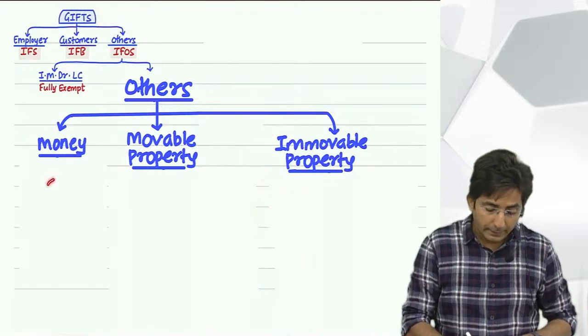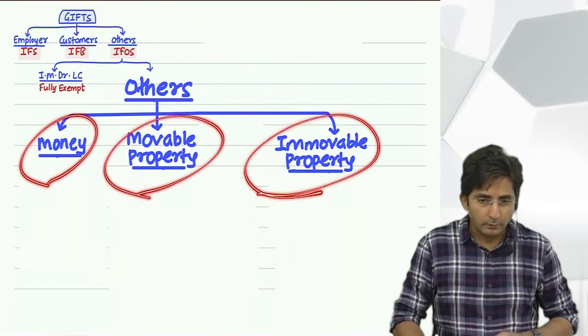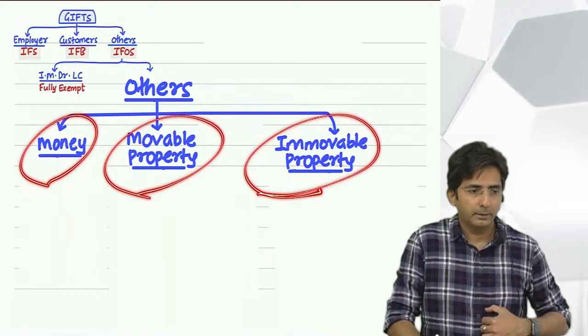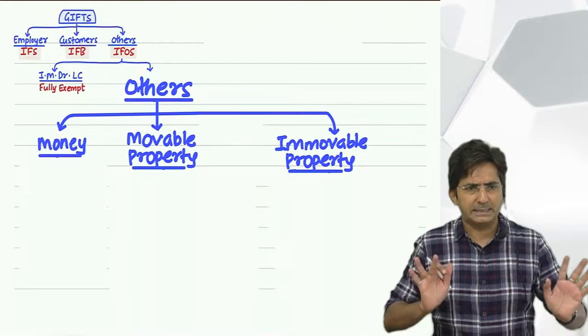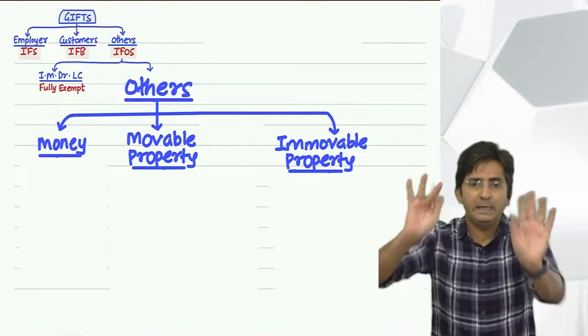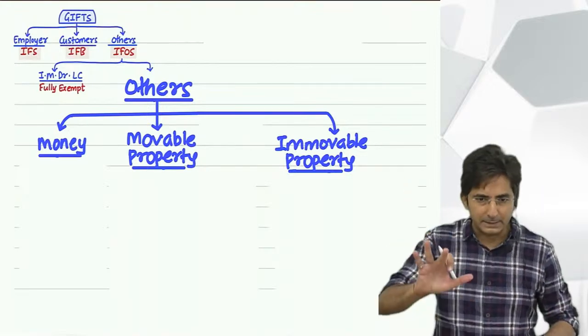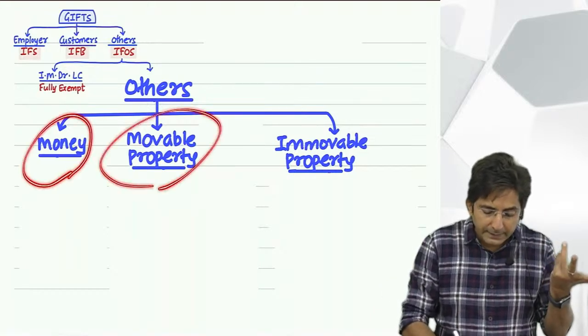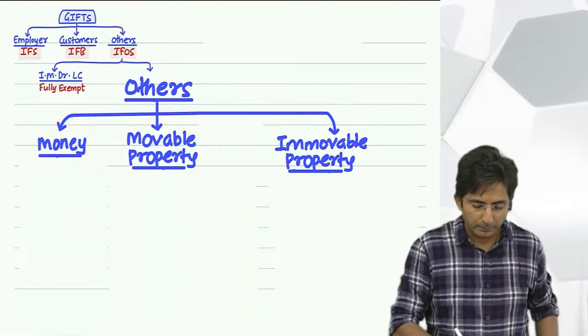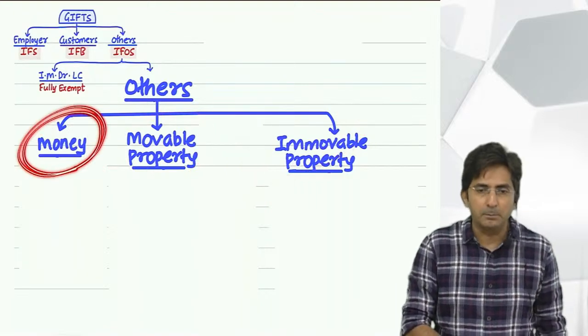Now see, depending upon what you have got, the rule will differ a little bit. See, broadly the rule is up to 50,000 exempt, above 50,000 fully taxable. That remains the same. But still there is a doubt coming in your mind, why this three classification? I'll tell you, look. Firstly, this money gift is simple.